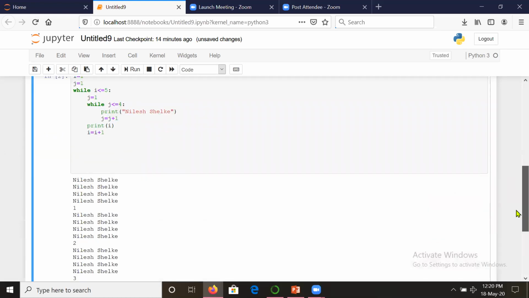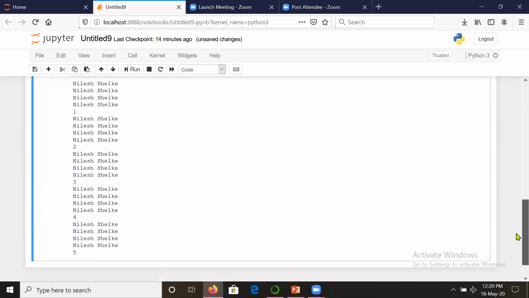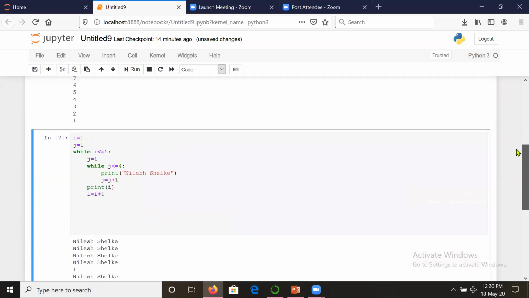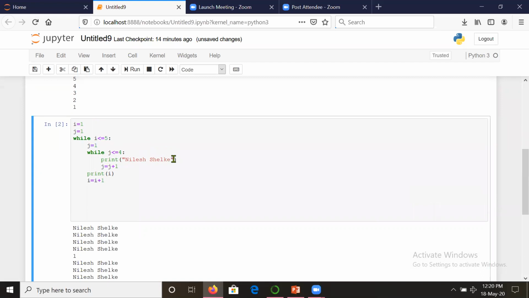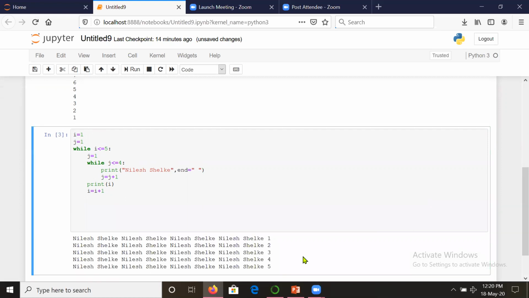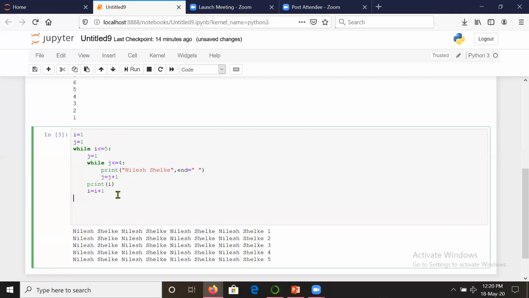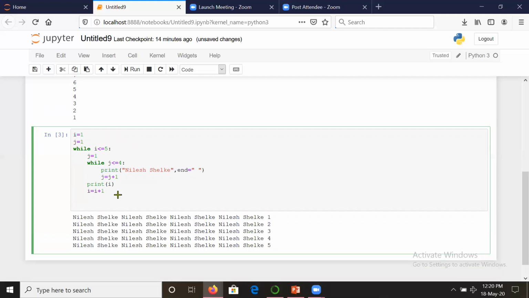See, this is the case. For every statement, it is executing 4 times inside the loop. But now suppose we want this output on one line instead of on a new line. For that, I will write end is equal to this much. So see here, all the print statements do not go on a new line. They are executed within the same line. So this way the while loop gets executed, and nested loops get executed. Now let us see some more portions of the while loop, some clauses.